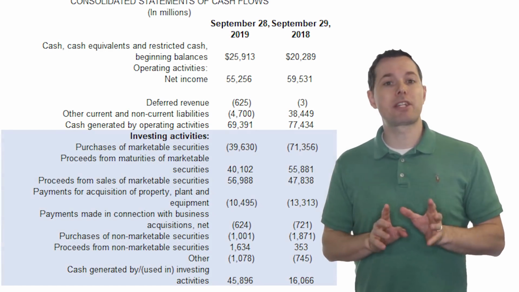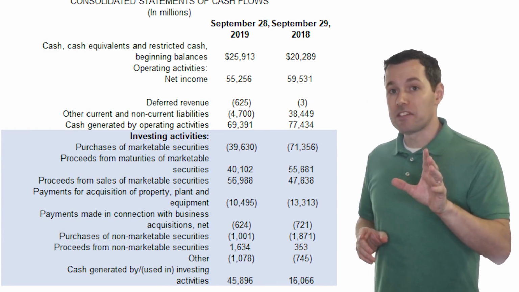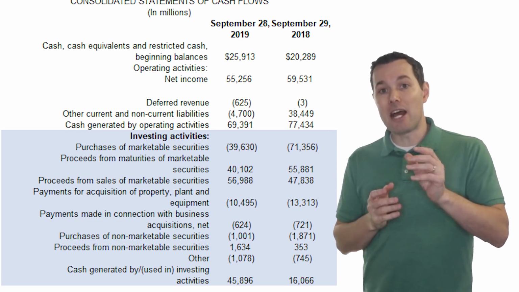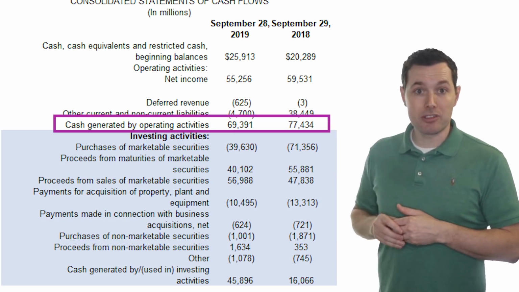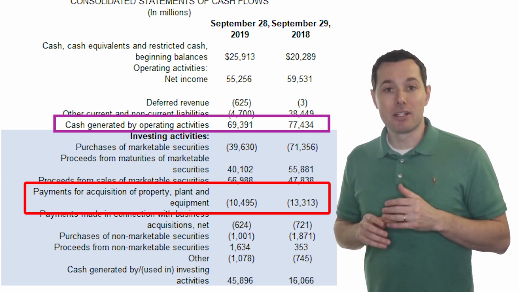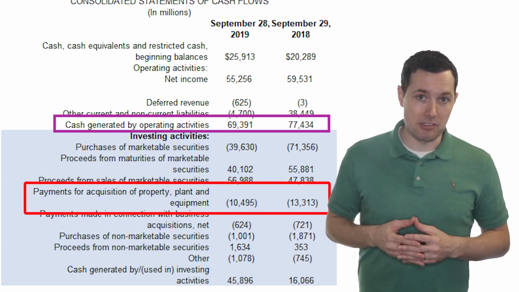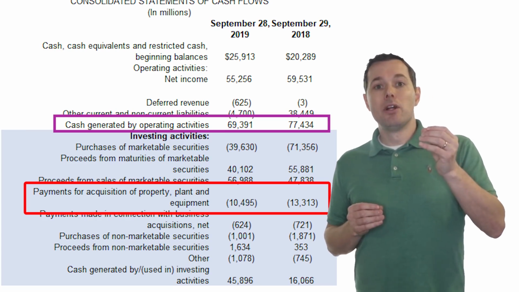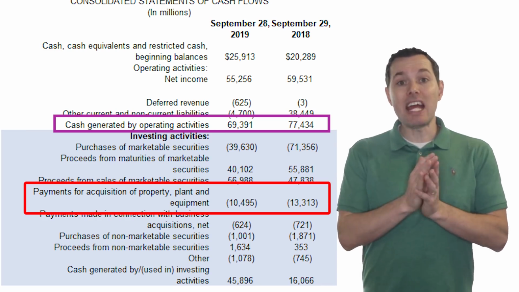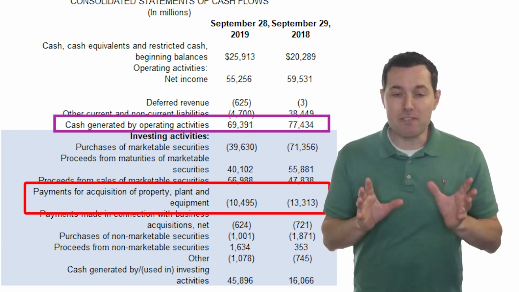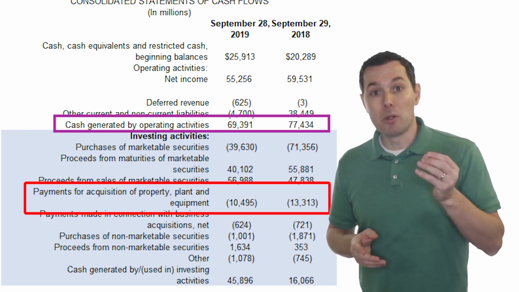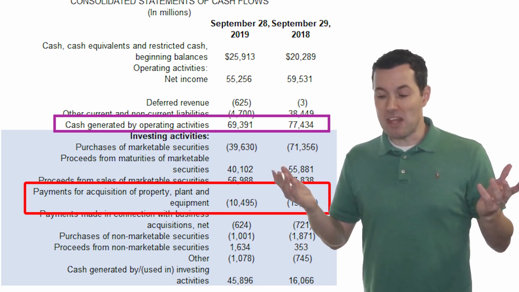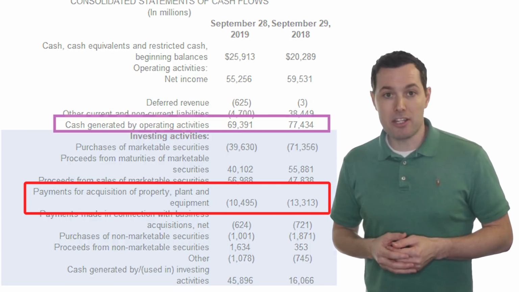Now, we should also check their cash flow statement. And just so we're all on the same page, a rough estimate of free cash flow is calculated by taking the cash flow from operations and subtracting capital expenditures. That's what this line item is. They don't always call it capital expenditures, but that's what it is. Now, if we do that math real quick, we can see that they have free cash flow of about $59 billion. And once again, when we compare this to their interest expense of $3.6 billion, they have more than enough room to cover that interest expense.